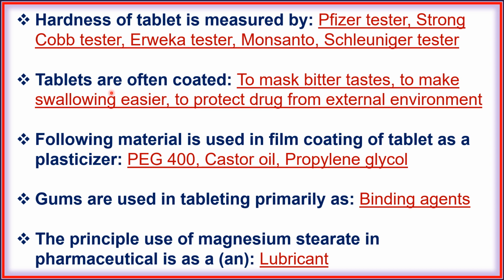Next, tablets are often coated to mask bitter taste, to make swallowing easier and to protect the drug from external environment. Next, the following materials are used in film coating of tablet as plasticizer: PEG 400, castor oil and propylene glycol. Next, gums are used in tableting primarily as binding agents. Next, the principal use of magnesium stearate in pharmaceutical is lubricant.